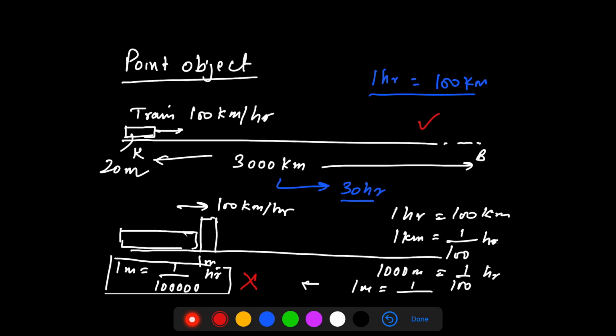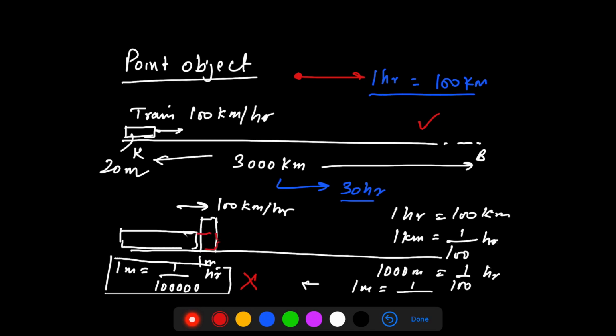Because when the distance was 3000 kilometers, the length of the train was insignificant. So you considered the whole train as just a single entity, and how much time this single entity will take in order to cover 3000 kilometers, that is what you found out.